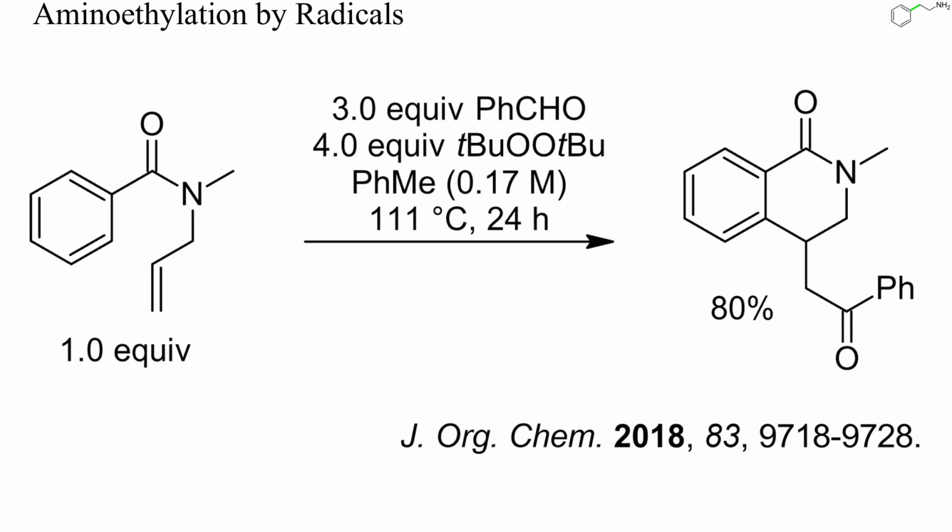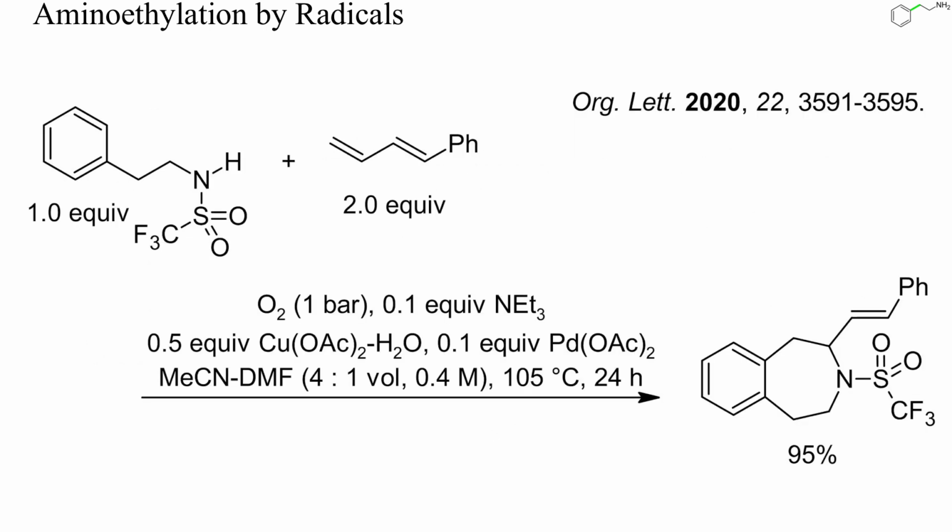The addition of carbon-centered radicals to allylamines can yield aminoethyl radicals, which may then add to arenes. In this example, a benzoyl radical was generated by hydrogen abstraction from benzaldehyde. The target product was formed in high yield. Aminoethyl radicals can also be generated by adding a nitrogen-centered radical to an olefin.